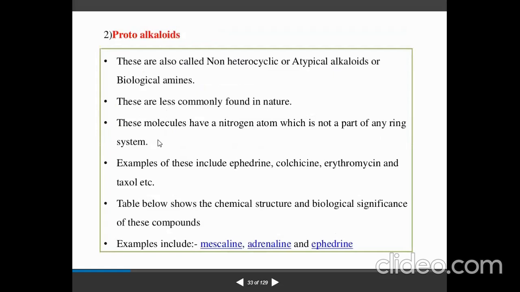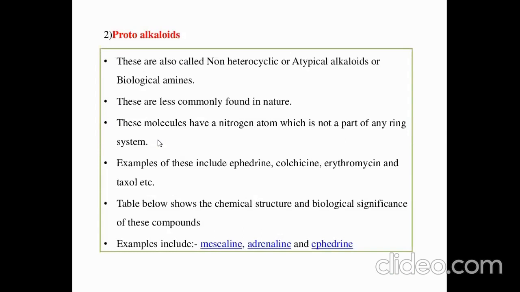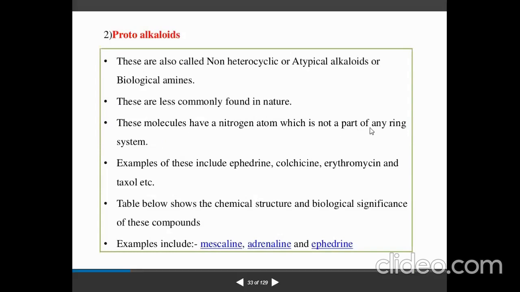It may have one, two or more nitrogen atoms in the basic skeleton, but not as part of any ring. Examples of these alkaloids are ephedrine and colchicine; we'll discuss in the next slide how their structures look. Then erythromycin and Taxol. In the table below we can see examples.